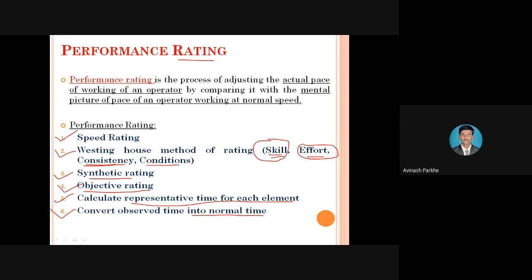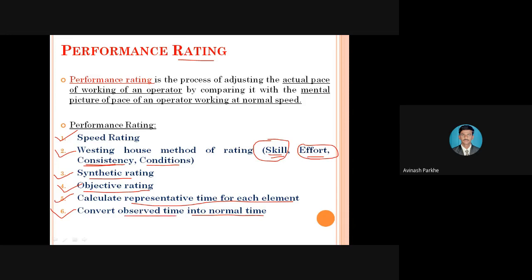Whenever the operators start the machine and it is observed that all 50 workers have completed the work in 1 hour, your observed time is equal to normal time. But sometimes observed time increases. You have to complete the task in 1 hour, but out of 50 operators, 40 have taken about 1 hour and 30 minutes. That means they have taken an extra 30 minutes. So where and why is that extra 30 minutes taking place? We have to go for a detailed analysis, and it is required to convert your observed time into the normal time.